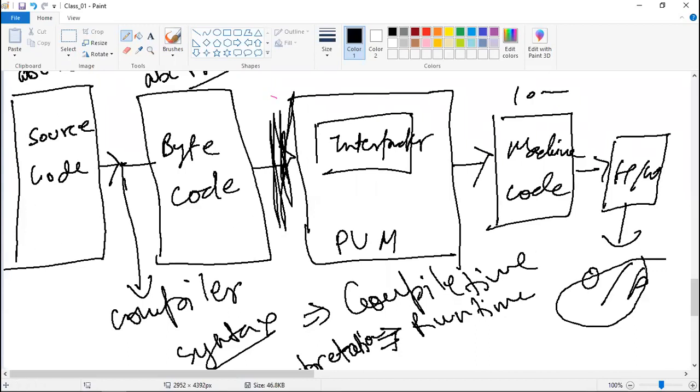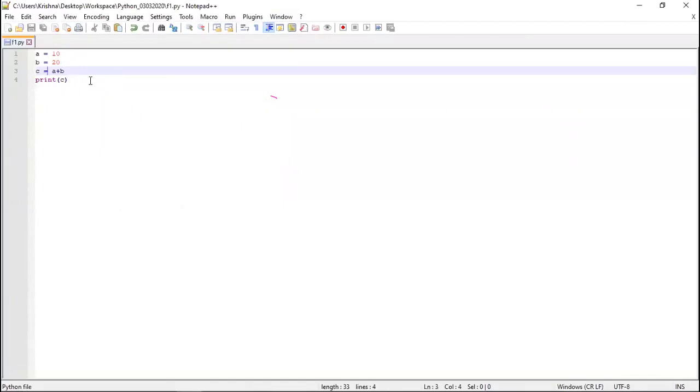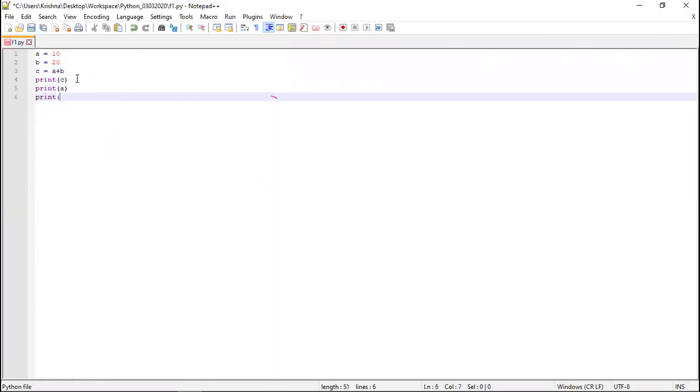Interpreter? Yeah. Okay. So we need to verify it by writing some code. I'm writing a is equal to 10, b is equal to 20, c is equal to a plus b. I will print c and I will print a, as well as I will print d. Now you remember, if a name is not defined, that is called a name error. Since d is not defined anywhere in this program, this will come as a name error. So the program execution will stop here.